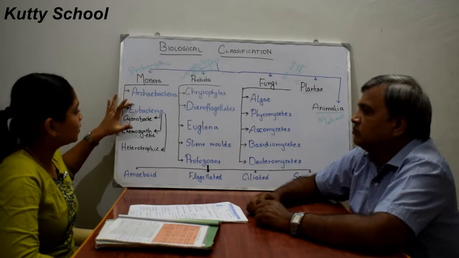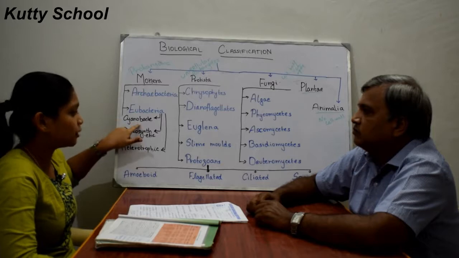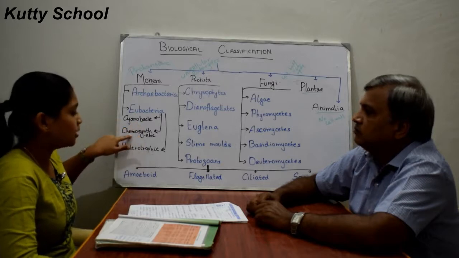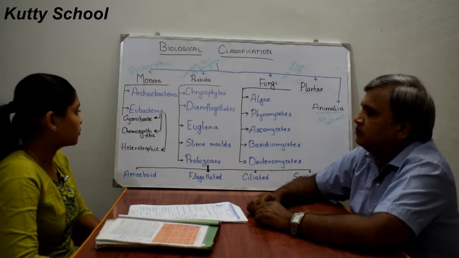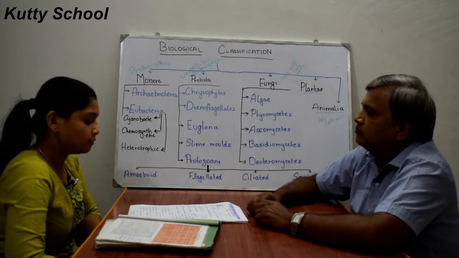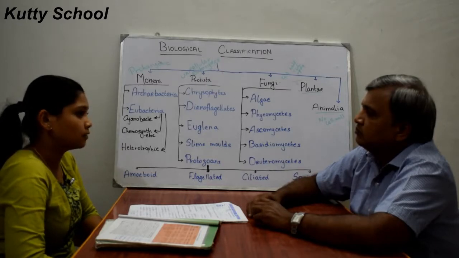There are 3 kinds of eubacteria. The first one is cyanobacteria, then chemosynthetic autotrophs, and heterotrophic bacteria. Firstly, cyanobacteria, which is also known as blue-green algae.